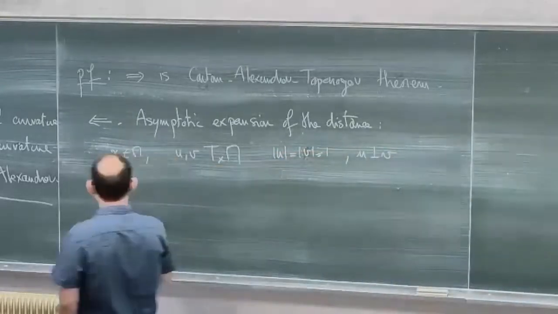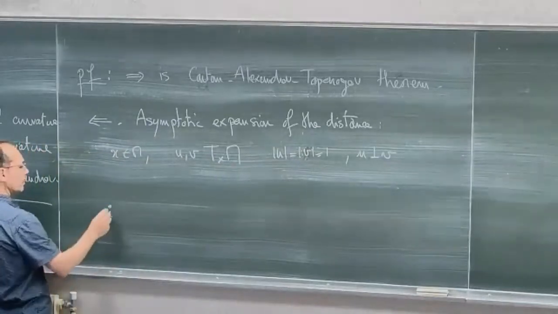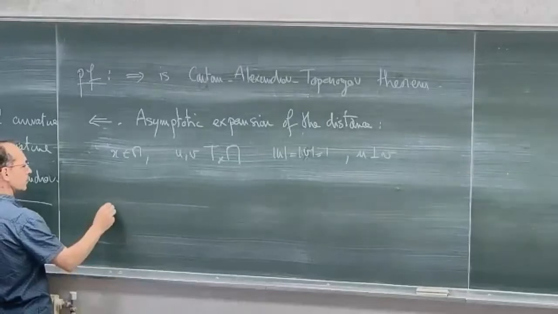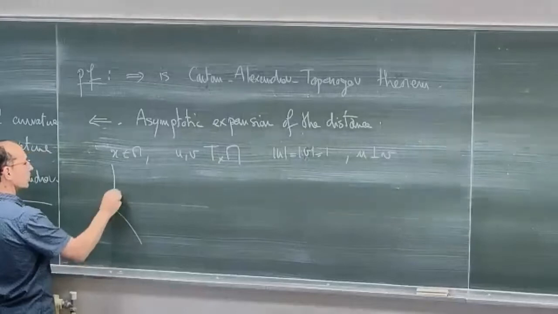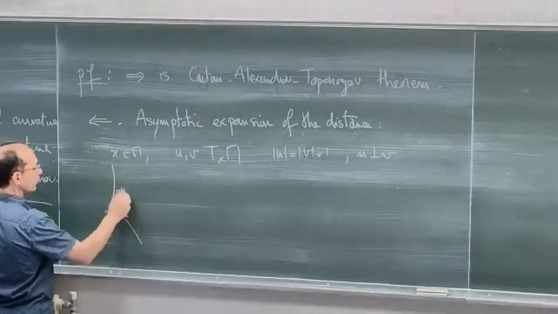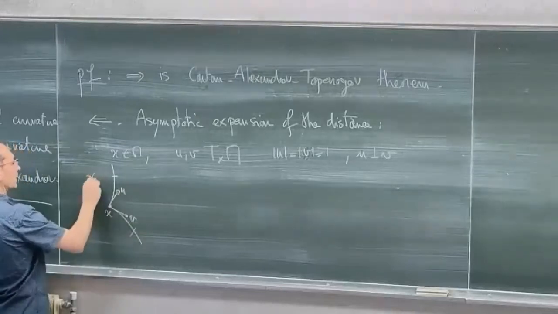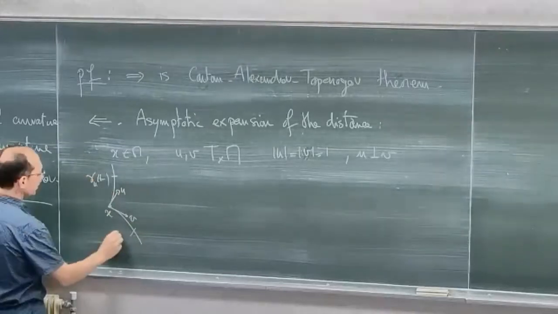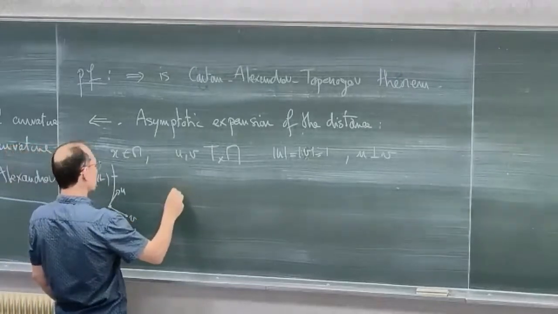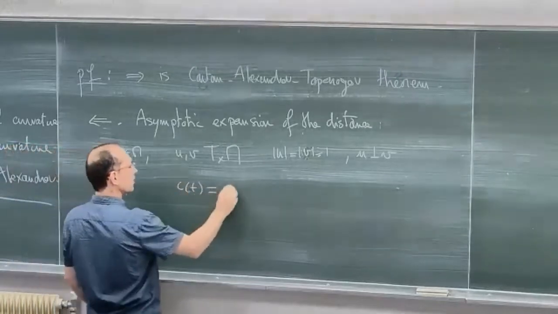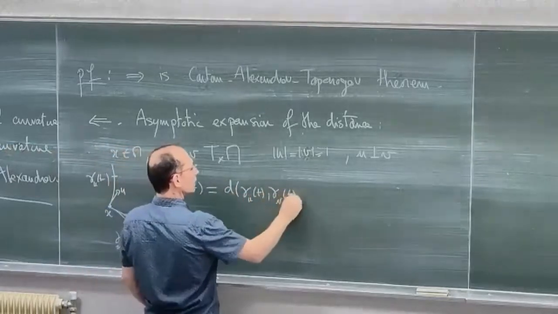With this, I consider the two geodesics emanating from x with initial speeds u and v. So I consider gamma u of t and gamma v of t. I note c of t the distance between gamma u of t and gamma v of t.